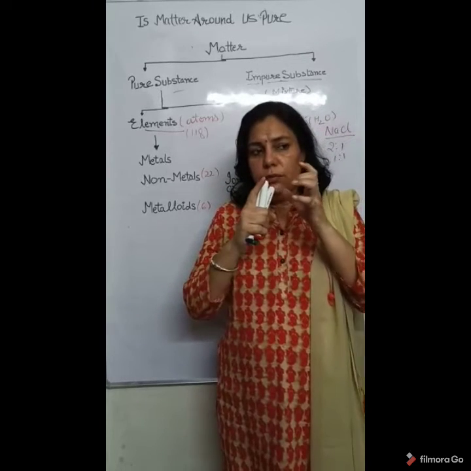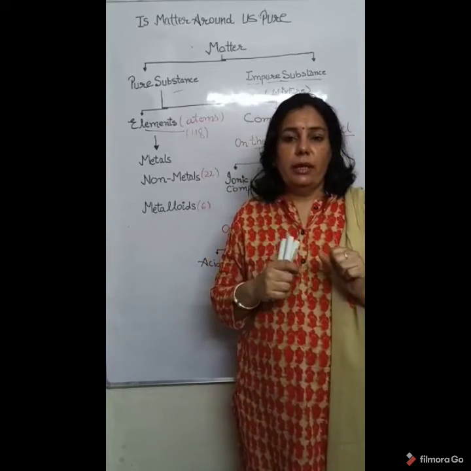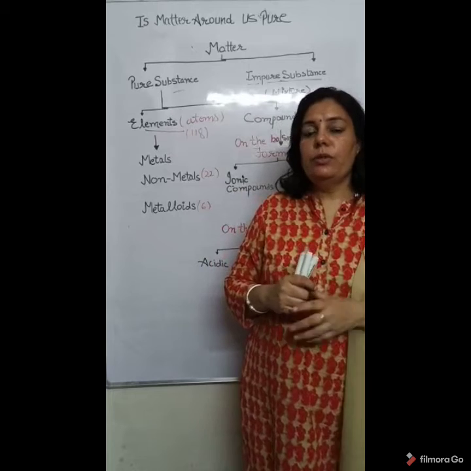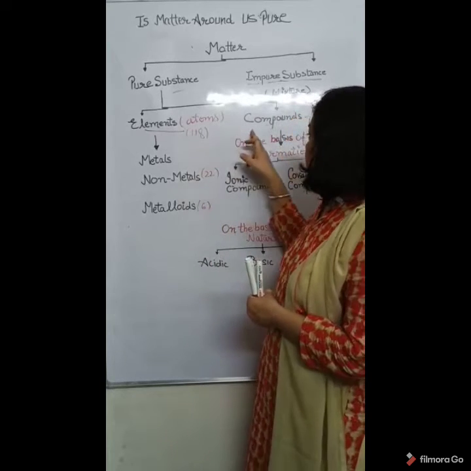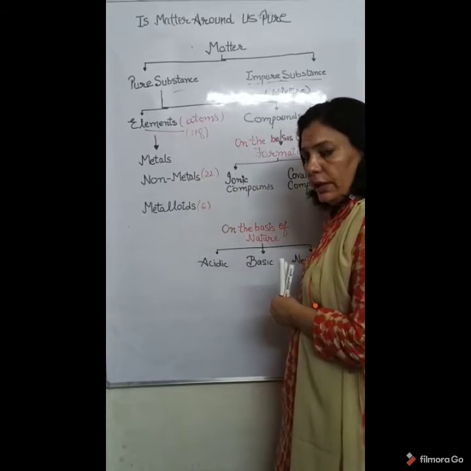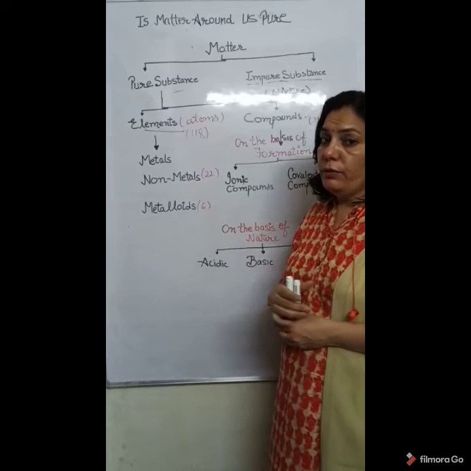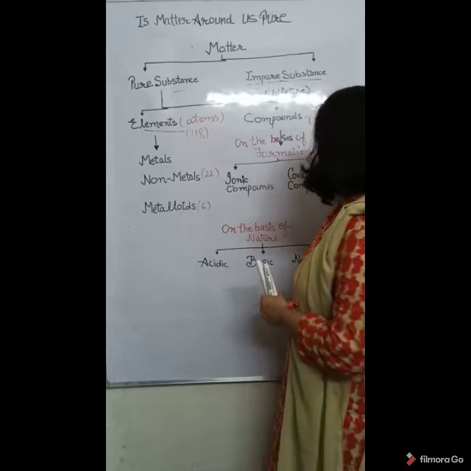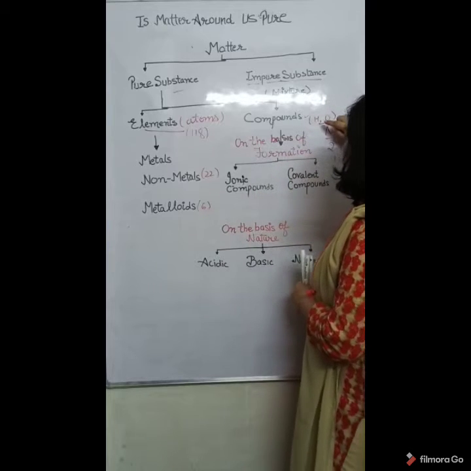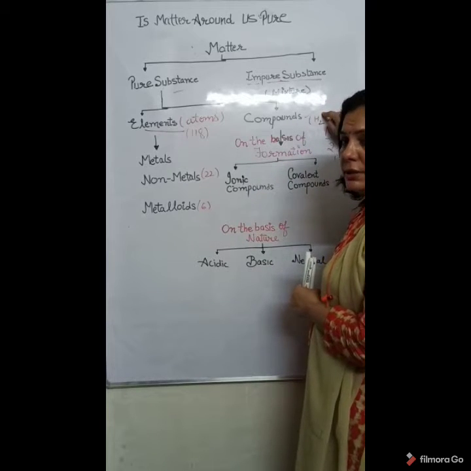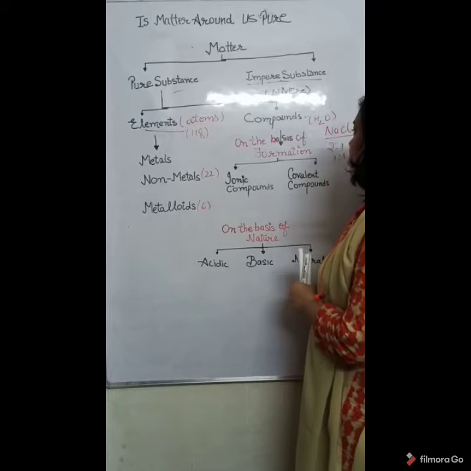So what do you notice about all these names? It means these compounds are formed by mixing of two or more elements or two or more atoms, but they may be of different kinds. For example, if we talk about water, two atoms of hydrogen are present and one atom of oxygen is present.